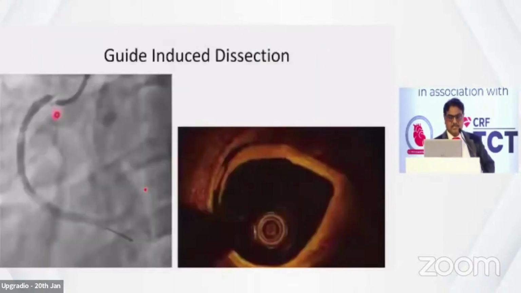Another patient, just a guide-induced dissection. You can see with the imaging. Again, one of the speakers said about the OCT, less than 60 degrees. It is not the percentage, less than 60 degrees. Up to 2 millimeters is small, less than 60 degrees is small. And if it is not going to the media, you can leave it. But otherwise, if it is more than 60 degrees, more than 3 millimeters, or it is going to the media, then we should fix it.